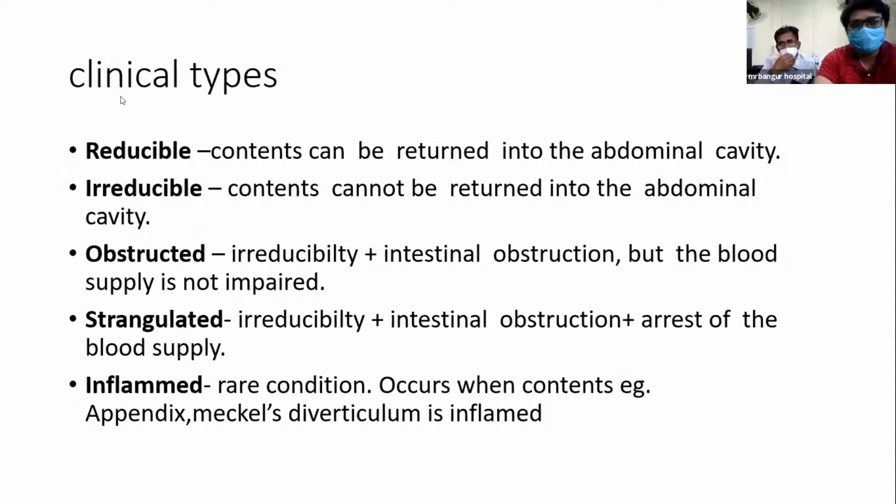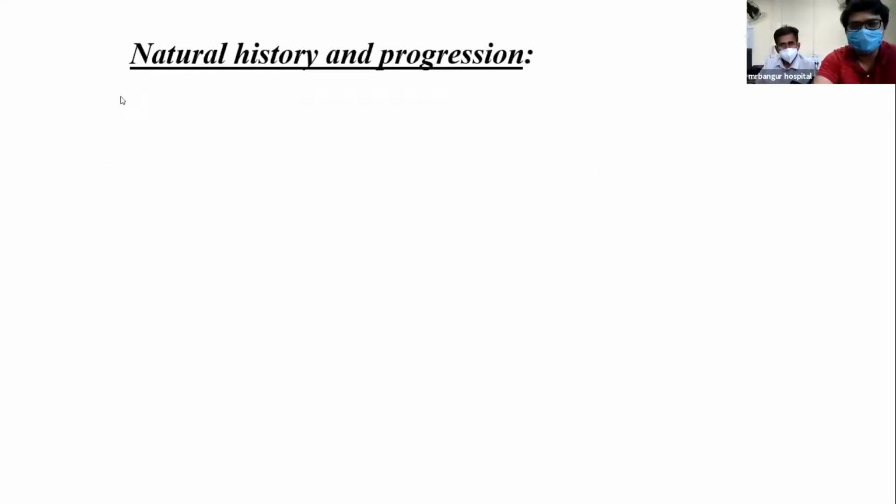Clinical types: it can be reducible, where the content can be returned into the abdominal cavity. Irreducible, where the content cannot be returned into the abdominal cavity. Obstructed, where there is irreducibility plus intestinal obstruction, but the blood supply is not impaired. Strangulated, irreducible plus intestinal obstruction and arrest of blood supply. Inflamed, a rare condition that occurs when the content, for example appendix or Meckel's diverticulum, is inflamed.